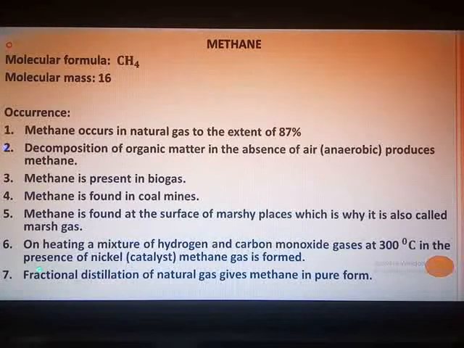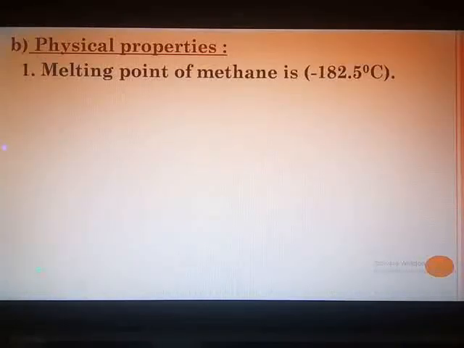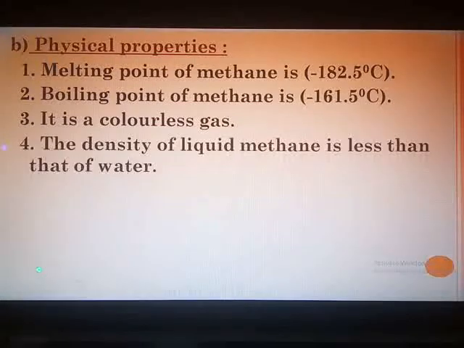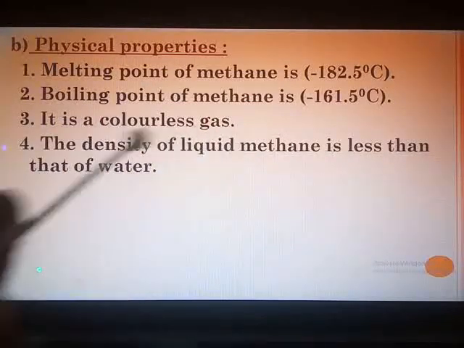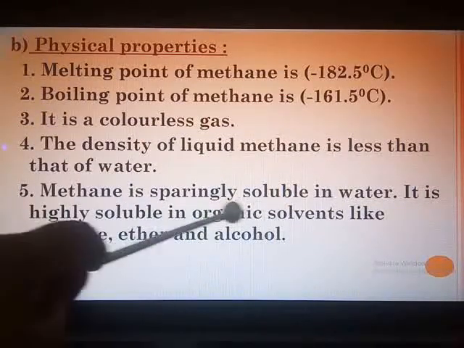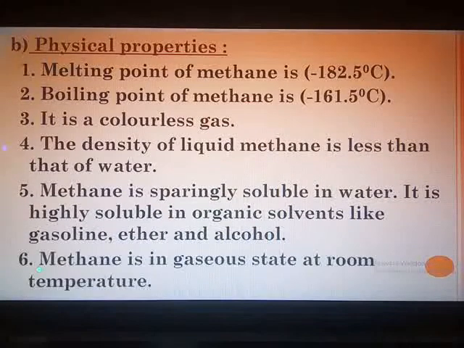Now quickly have a glance at the physical properties. Melting point is minus 182.5 degrees Celsius, whereas boiling point is minus 161.5 degrees Celsius. It is a colorless gas, and the density of liquid methane is less than the density of water. Methane is sparingly soluble in water but highly soluble in organic solvents like gasoline, ether and alcohol, and it is in the gaseous state. Methane is a gas at room temperature.